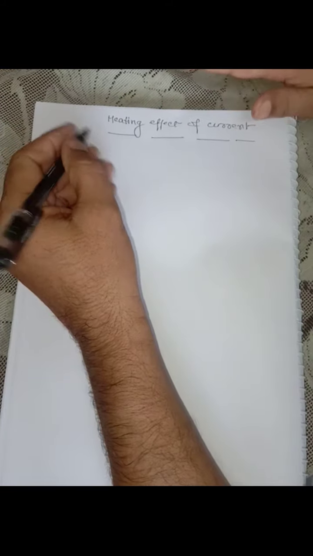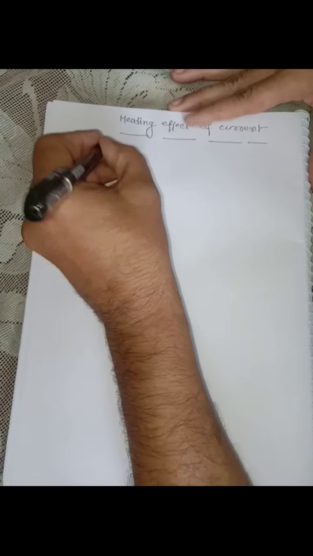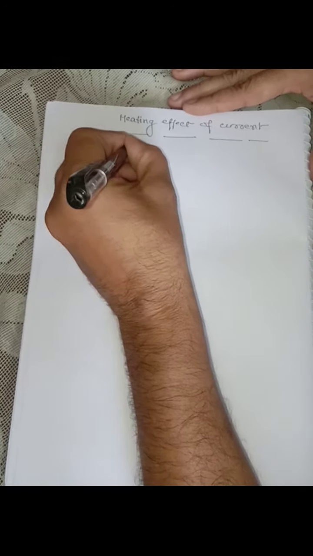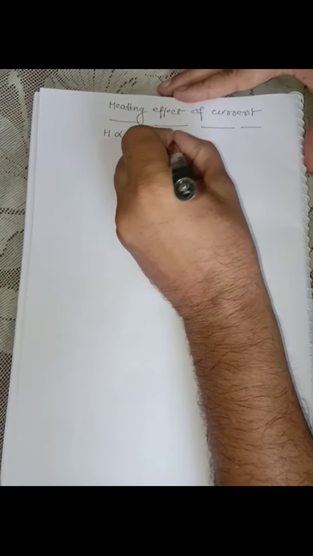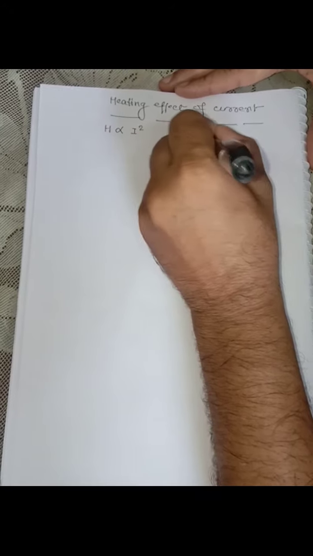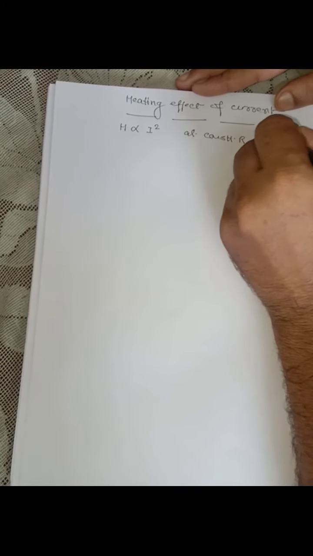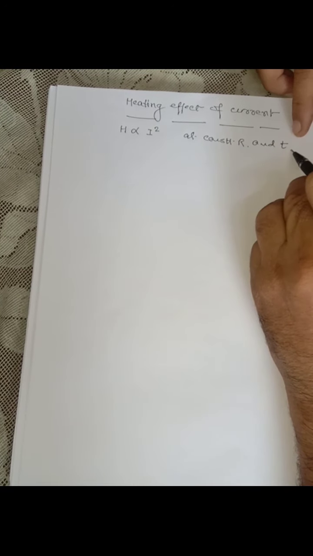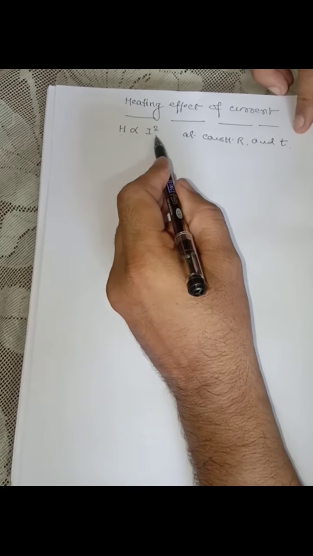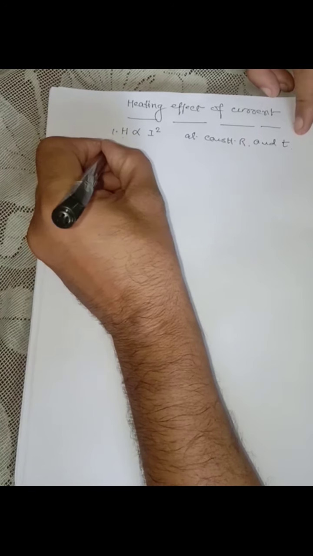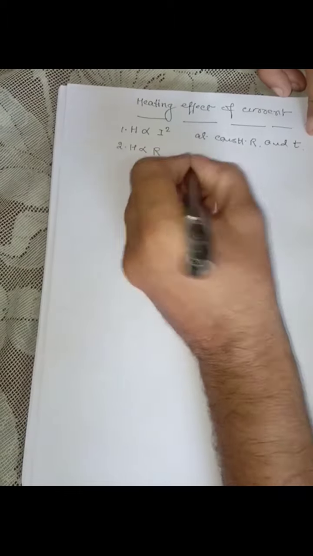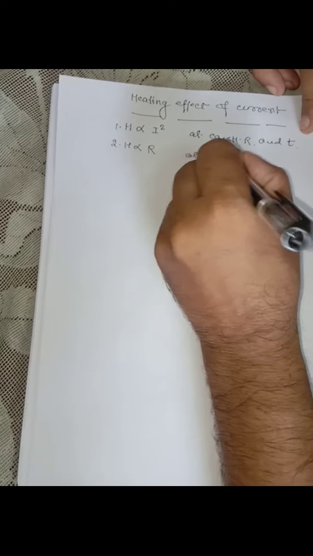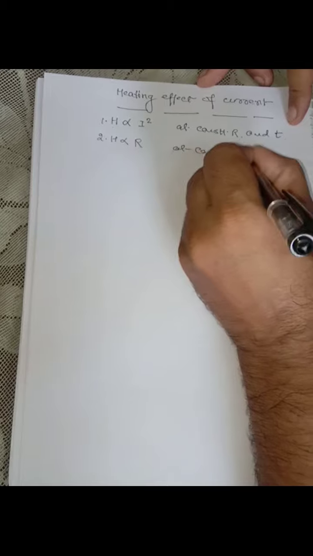According to scientist Joule, the heat produced in a conductor is directly proportional to the square of the magnitude of current, at constant resistance and time for which current flows. So H is proportional to I squared. Second, produced heat is directly proportional to the resistance of the conductor at constant current and time.